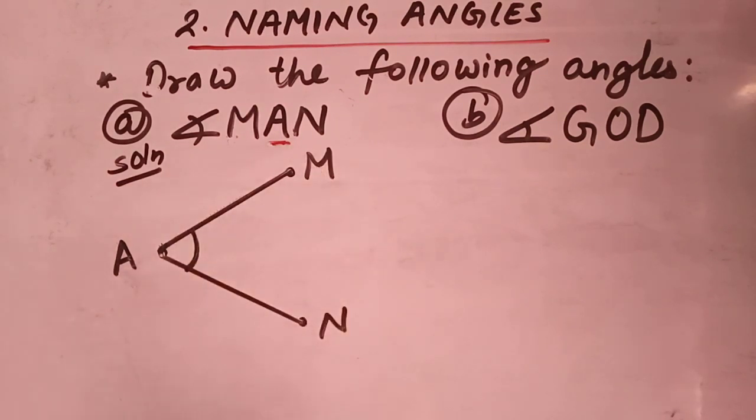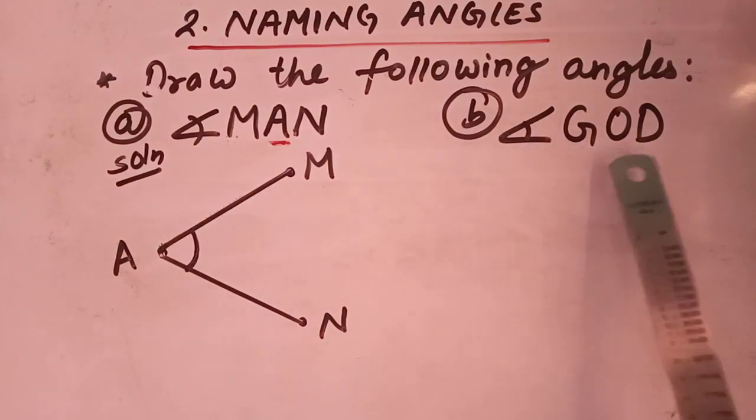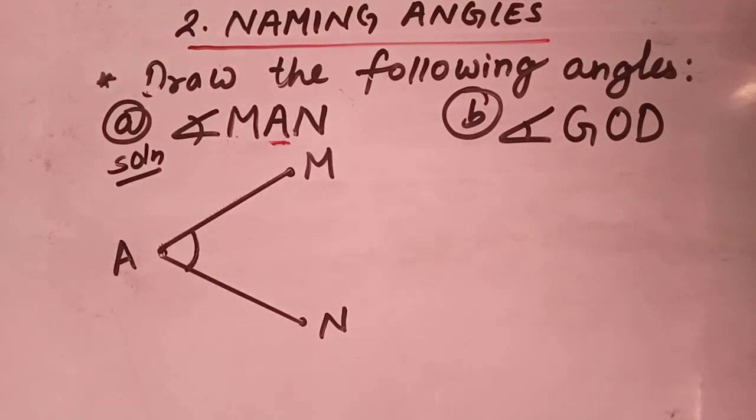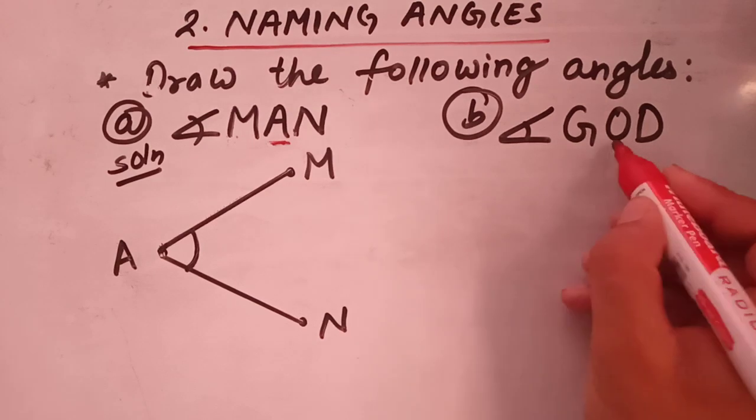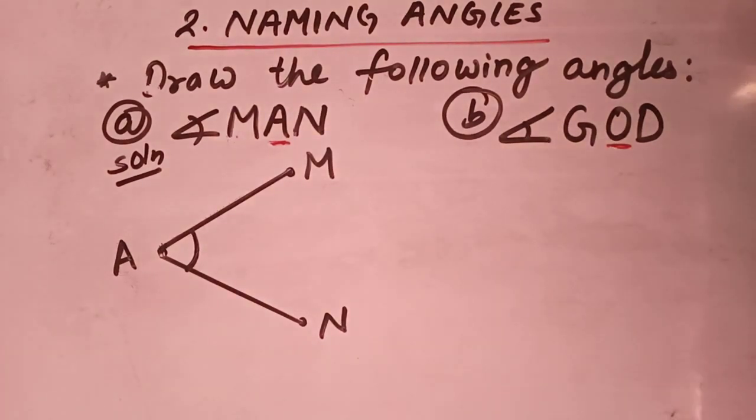So students, now let's move towards the next question. Our next question is angle GOD. Here again you have to consider the vertex. As we all know, the vertex lies in the middle. So here in the middle there is O. While drawing the angle, O must be your vertex. So students, let's draw the angle.